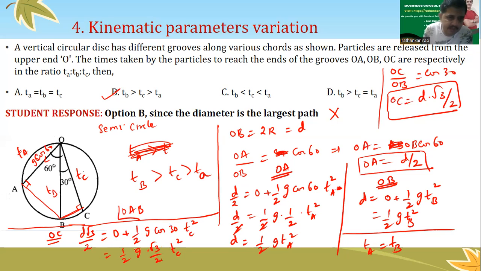Now once again, this root 3 by 2 and this root 3 by 2 cancel. In other words, I get D is equal to half G TC square. See, I got D equal to half G TA square, half G TB square, half G TC square. Now what is your inference? The inference is that TA is equal to TB is equal to TC. So this is not your correct answer. This should be your correct answer, right?